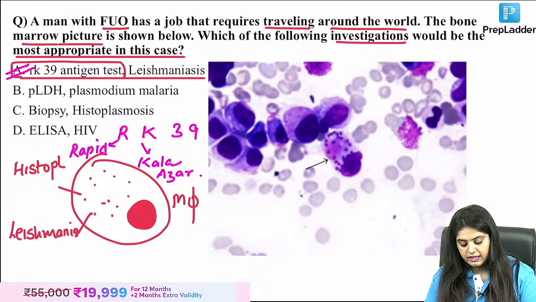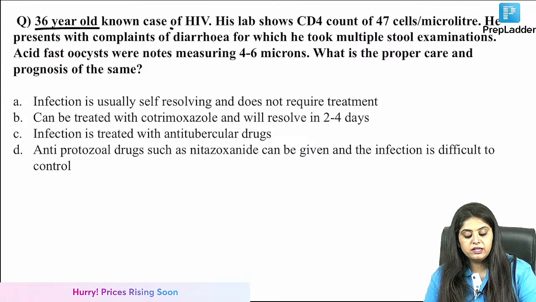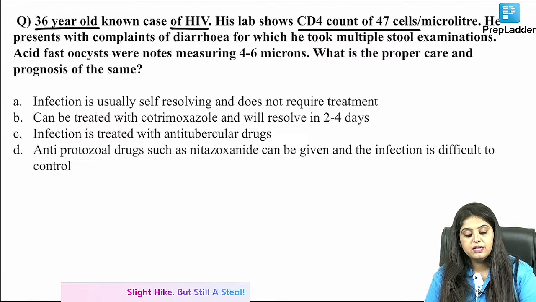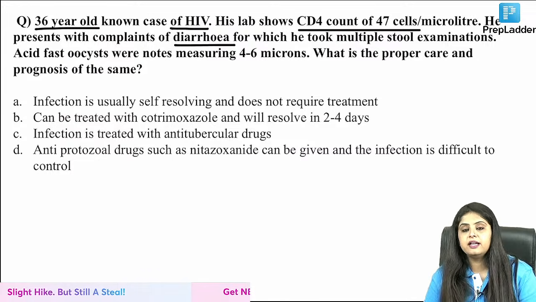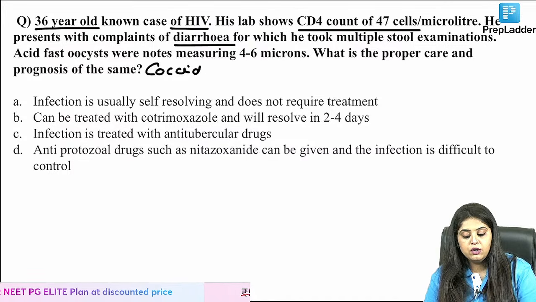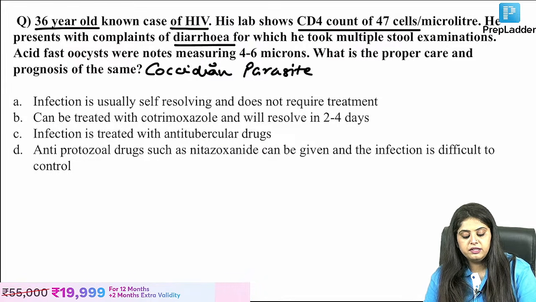Now I move on to the next question, everyone's favorite also. You have a 36-year-old known case of HIV. CD4 count is very low, almost next to death. He presents with complaints of diarrhea. HIV positive patient with diarrhea, I will always think of coccidian parasites.